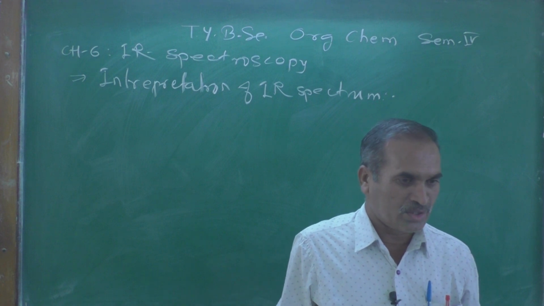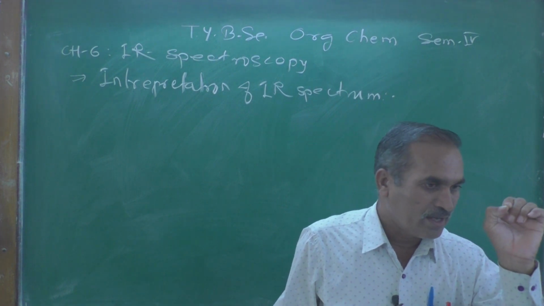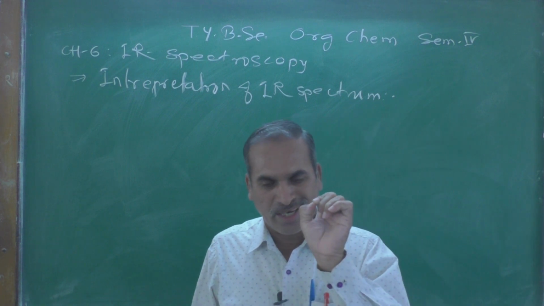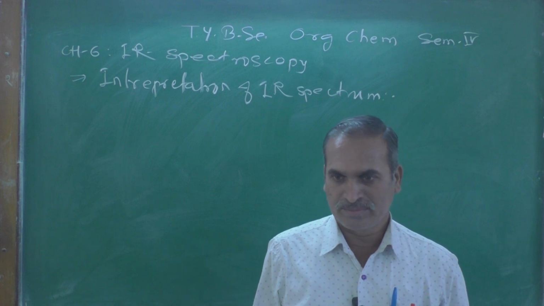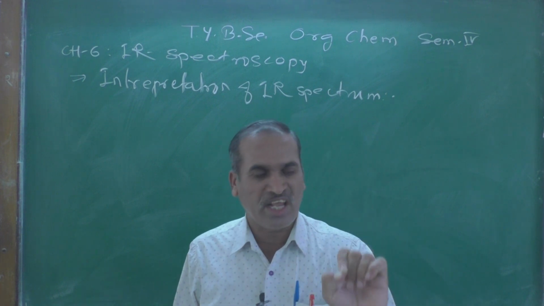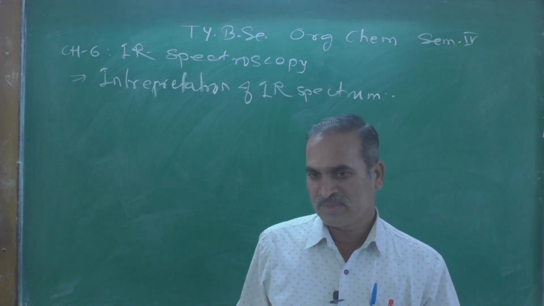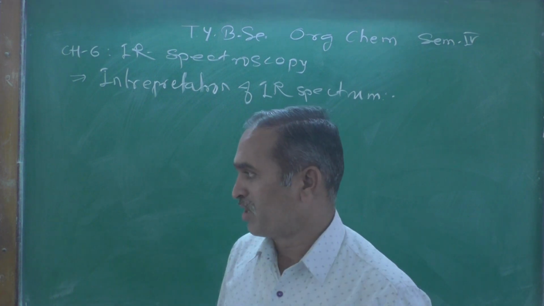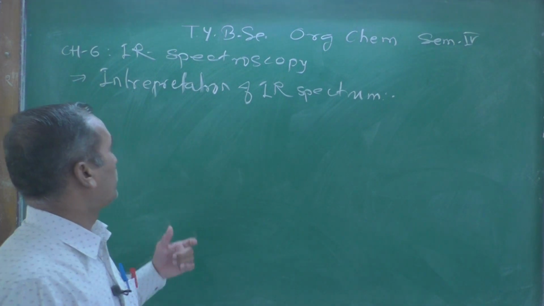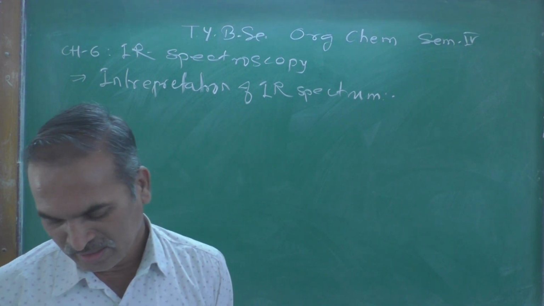Only an organic chemist, a trained person, can interpret the IR spectrum, and therefore the heading is given here: the interpretation of IR spectrum.